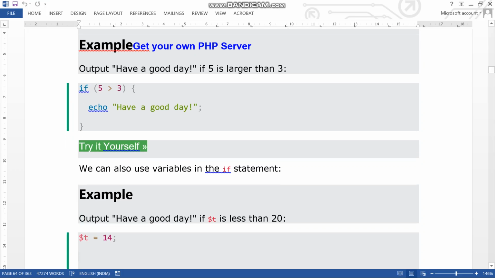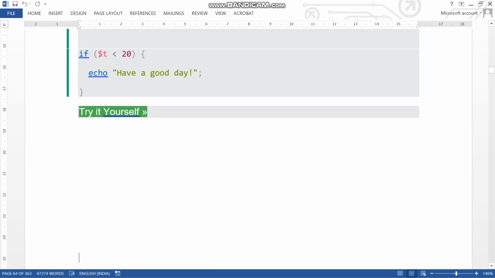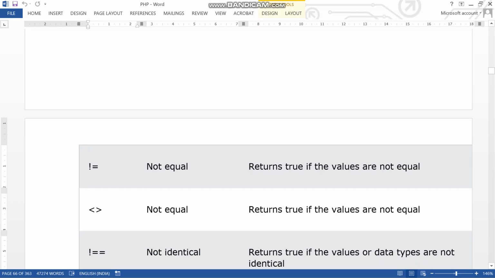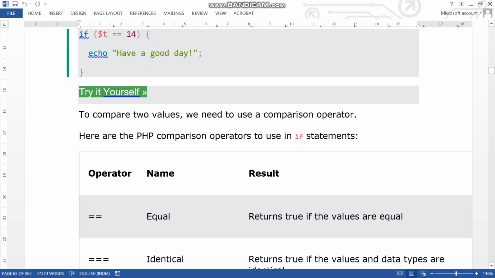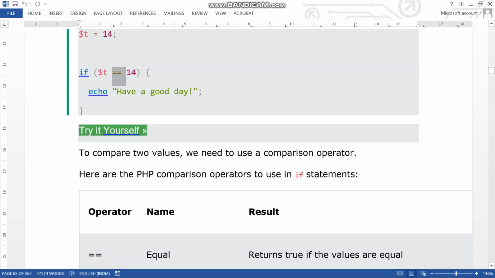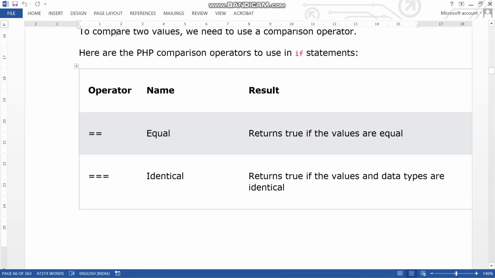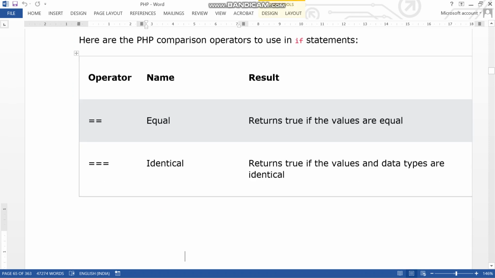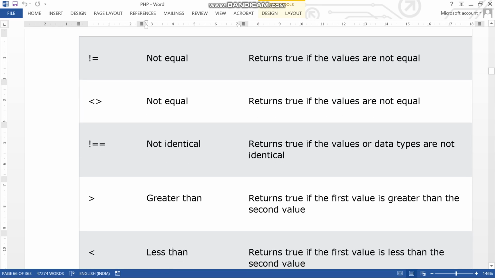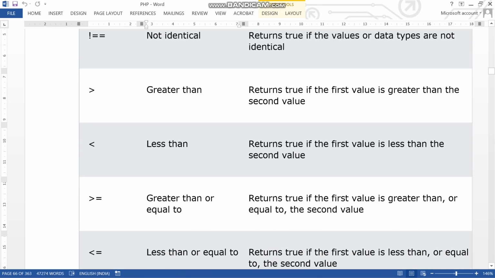See, if else if operator, comparison: double equal to is to compare the stuff. Two values are compared; double equal to means this. If this is equal to 14, then it will come under this condition. Another operator is double equal to, the identical operator, not equal to, not equal to. So there are two types of not equal to: not identical, greater than, less than.